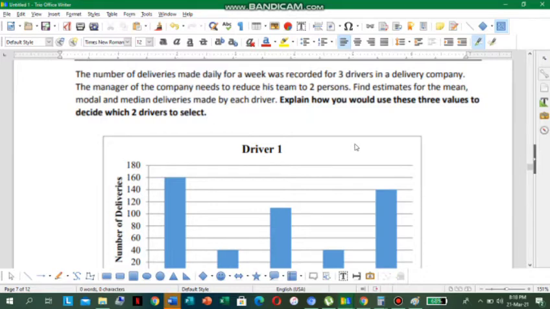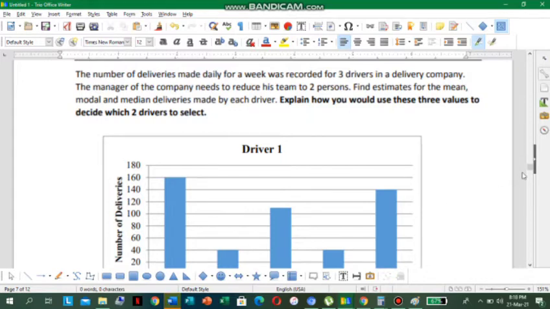Let me read it again. The number of deliveries made daily for a week was recorded for 3 drivers in a delivery company. The manager of the company needs to reduce his team to 2 persons. All right, so say that the manager doesn't have money to pay the 3, so he wants to reduce to 2, but he wants the best 2 persons. So find estimates for the mean, modal, and median deliveries made by each driver, and explain how you would use these three values to decide which two drivers to select.